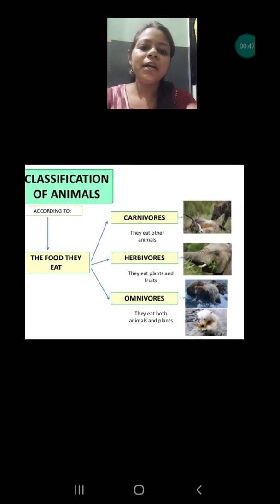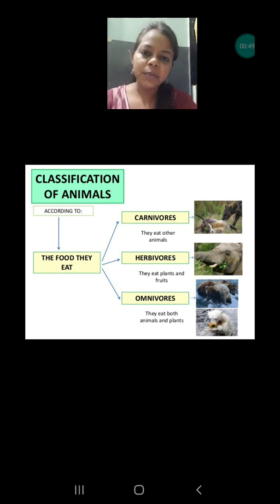Today again we are going to categorize these animals, but on the basis of their food. Every animal eats a different type of food, so on that basis they have been categorized into 5 categories. On this screen you are only seeing 3; later on we will discuss 2 more. These are carnivores, herbivores and omnivores.